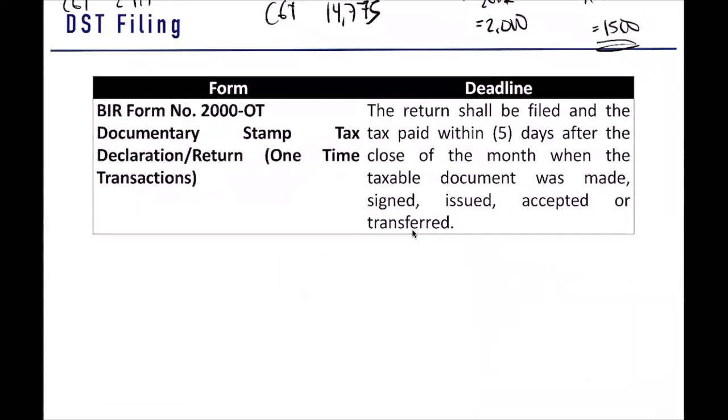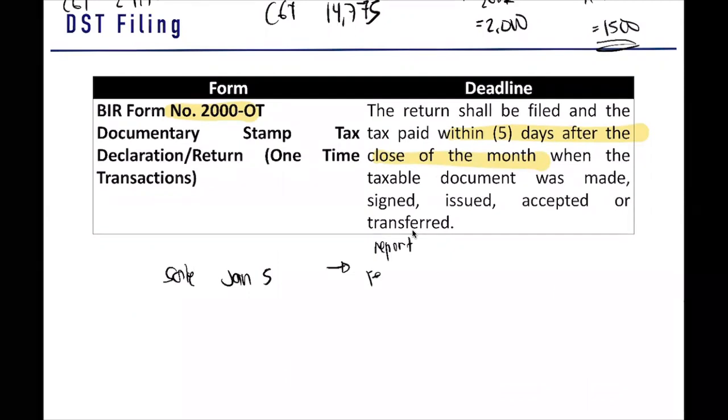It is your BIR 2000 OT. So form 2000 OT. What is OT? One-time transaction. When do we file it? Within 5 days after the close of the month. So for example, the sale happened on January 5. When do you report it? You report it after the end of the month. So what is next month? February. February 5. That is the due date.